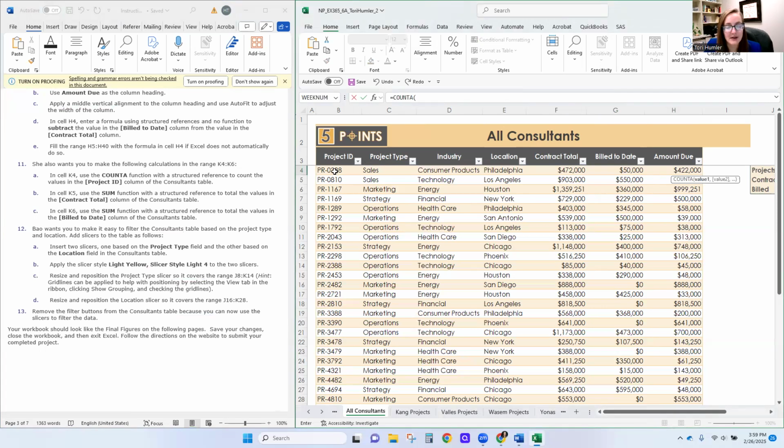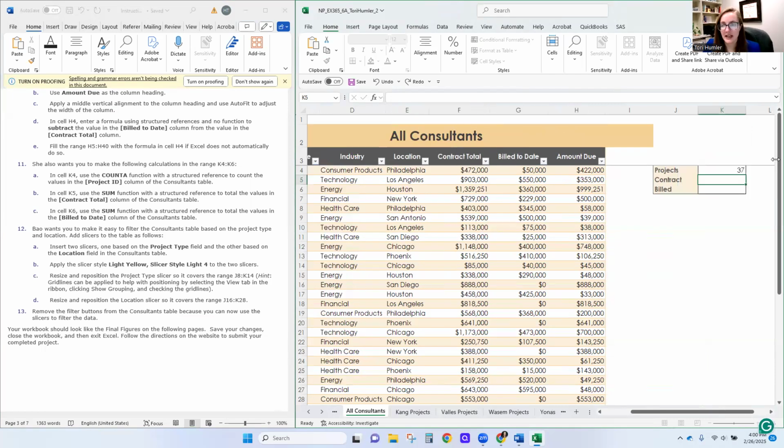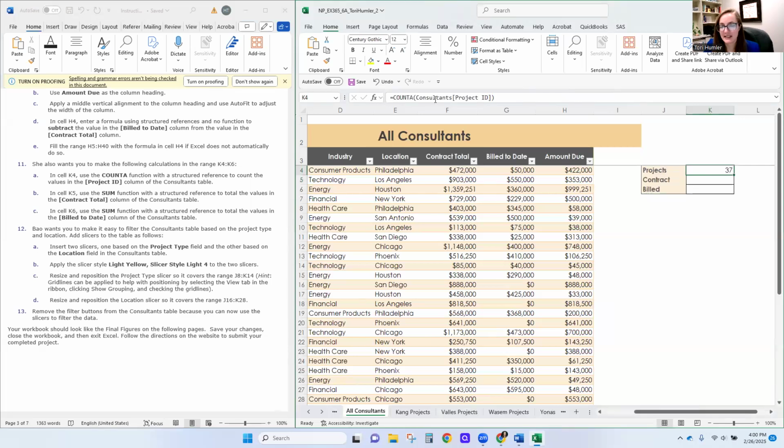But a table allows us to do something cool. So if I move my cursor right above project ID, I get this little down arrow, and that allows me to select all of the project ID in table consultants. And I can see my formula bar, that is what's here. Now I could also type this myself. I could say consultants, and it starts to pop up. I hit tab, but I don't want all of consultants, so I make a square bracket, and I say I want project ID. I hit tab, close my bracket, close my parenthesis, hit enter, and now I have a count of all my projects. That's the same way.